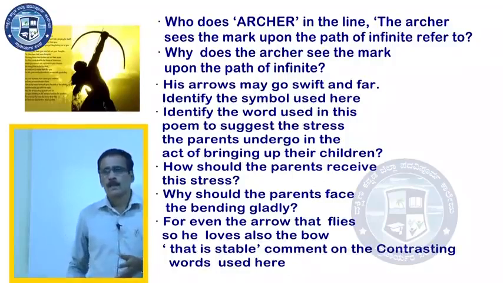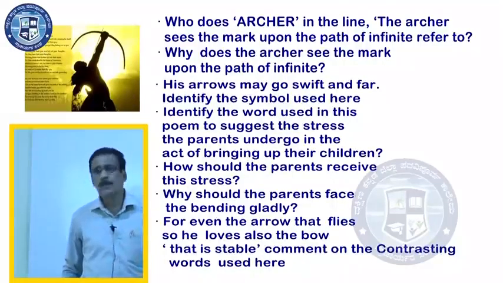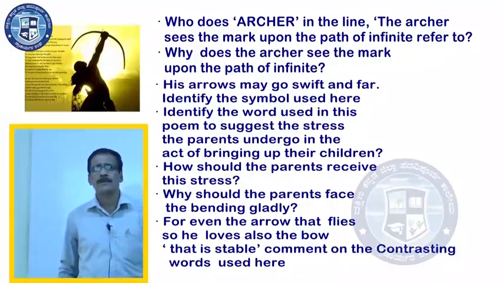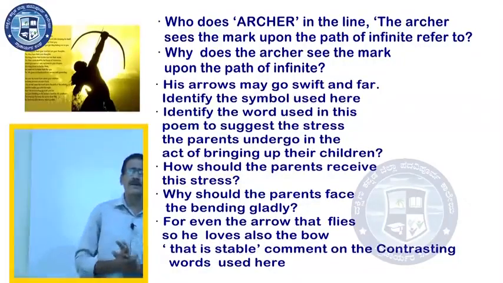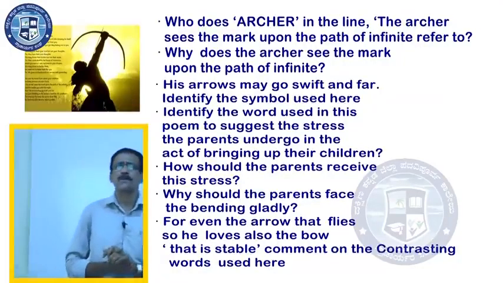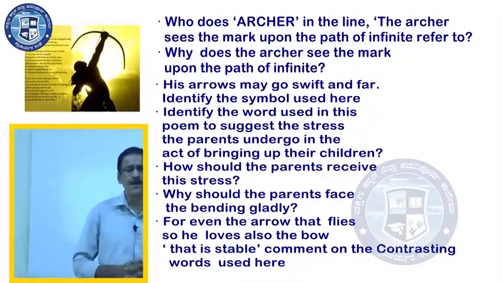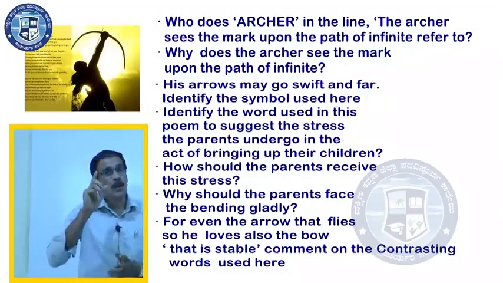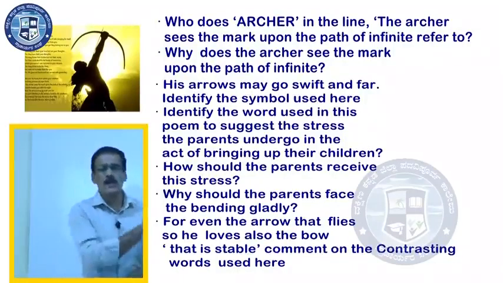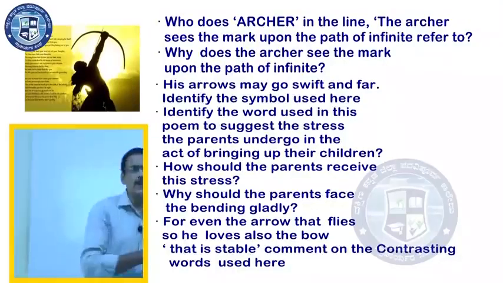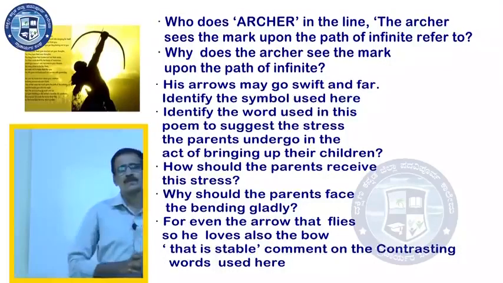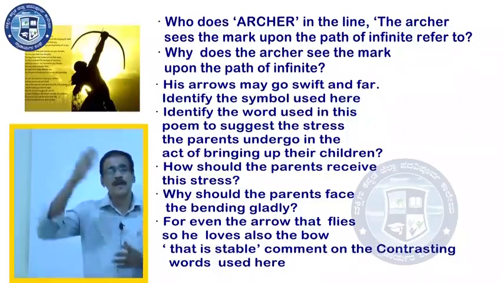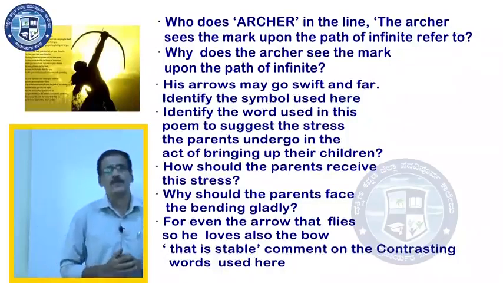So, the archer sees the mark upon the path of the infinite. Why does the archer see the mark upon the path of the infinite? Because he only knows, the Creator only knows, God only knows, nature only knows where the arrows should reach.